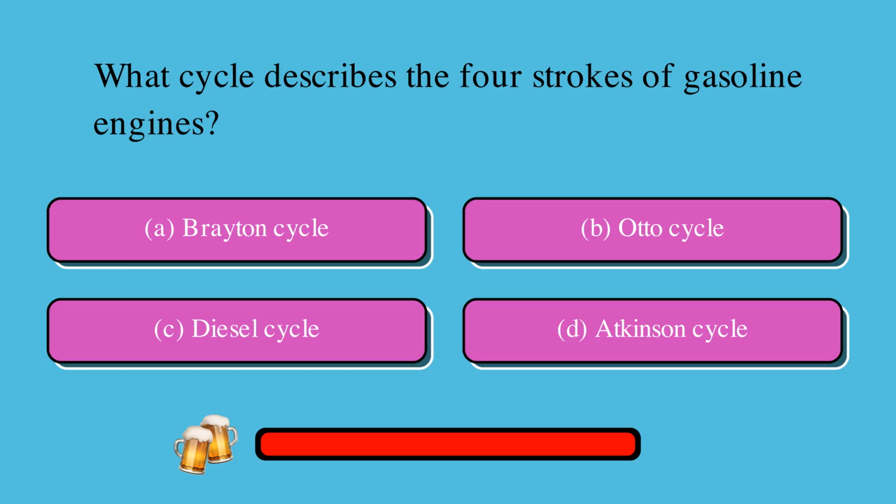What cycle describes the 4 strokes of gasoline engines? Is it A, Brayton cycle, B, Otto cycle, C, diesel cycle, or D, Atkinson cycle?